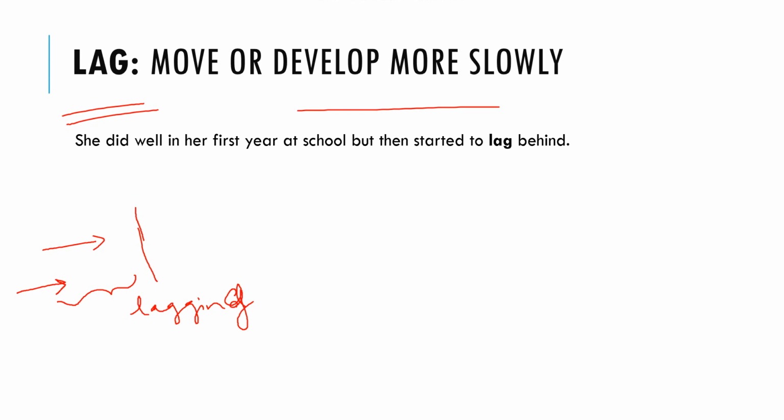Now let's look at the sentence. She did well in her first year at school, but then started to lag behind, that is, she was moving slowly. She was not able to adjust to the speed of the classes.